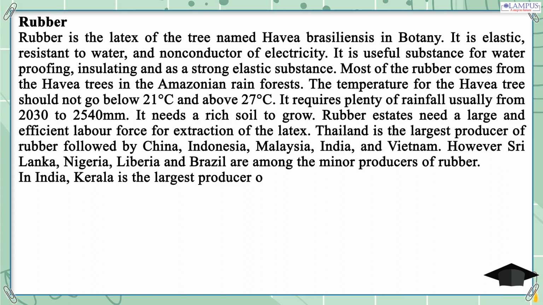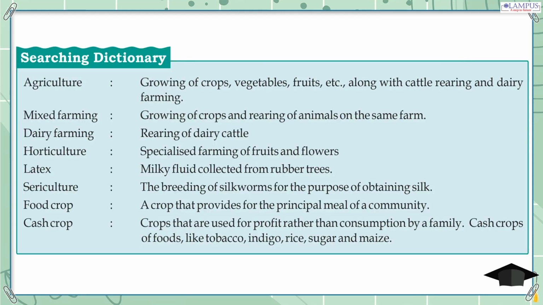Agriculture: growing of crops, vegetables, fruits, etc., along with cattle rearing and dairy farming. Mixed farming: growing of crops and rearing of animals on the same farm. Dairy farming: rearing of dairy cattle. Horticulture: specialized farming of fruits and flowers.